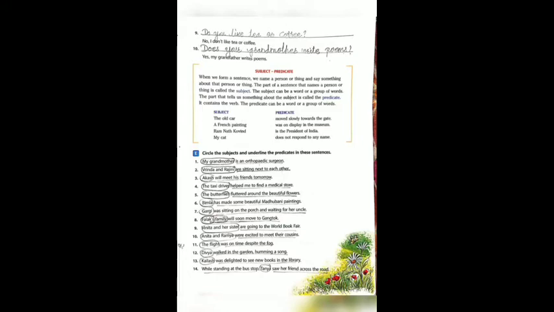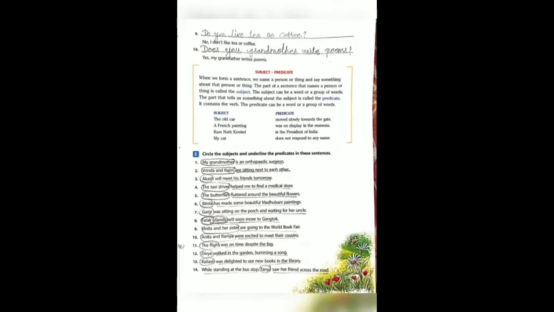First example, my grandmother is an orthopedic surgeon. Here what is the verb? Is. So ask the question to the verb, is, who. Okay. Who is an orthopedic surgeon? My grandmother. So my grandmother is the subject. And the rest of the sentence with the verb is called predicate.